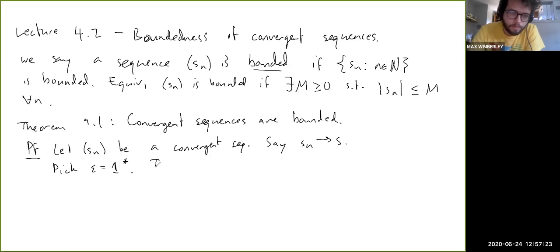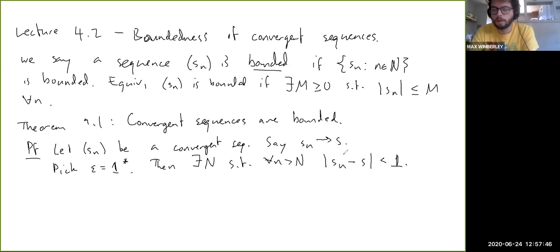Then, because Sn converges, there exists a capital N such that for all n bigger than capital N, we have, sorry for so much dense notation, but it's just easier to write that way, |Sn - S| < 1. Okay? So for these values of n, Sn has to be within 1 of S, okay?